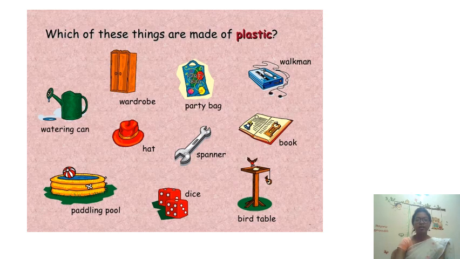You can see here which of these things are made up of plastic. So we need to find out which are made up of plastic. Can you tell me? Can you say that the bird table is made up of plastic? No, it is not made up of plastic. Plastic materials are, you can see, certain party bags, they are made up of plastic. And you can see here the paddling pool, it is made up of plastic. Dice are made up of plastic.